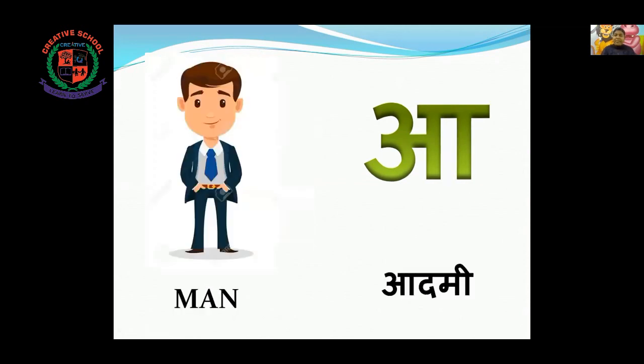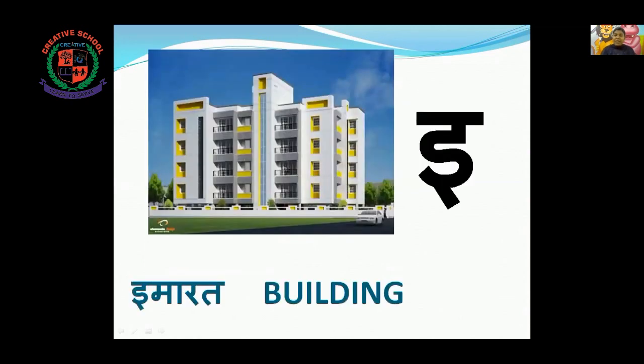Second letter, A, आदमी, man. Now the third one is E, इमारत, building.